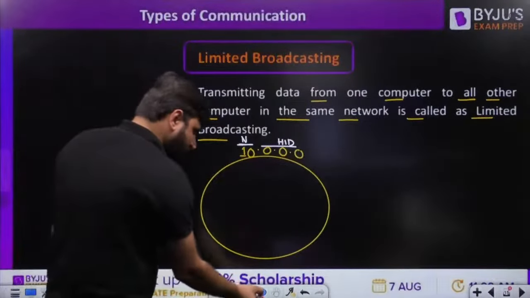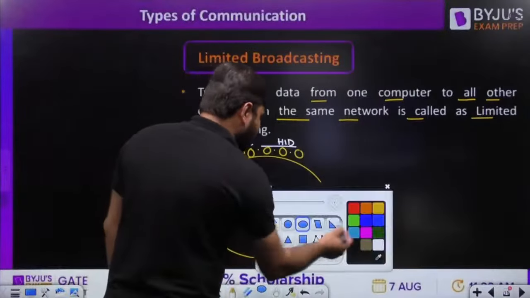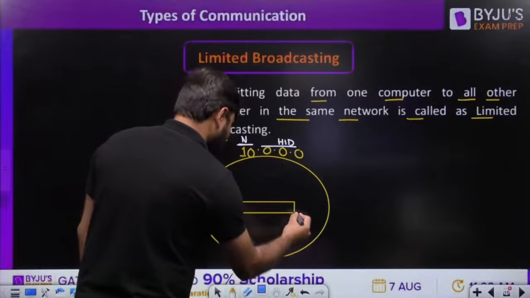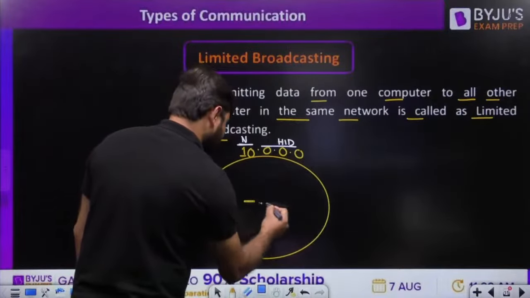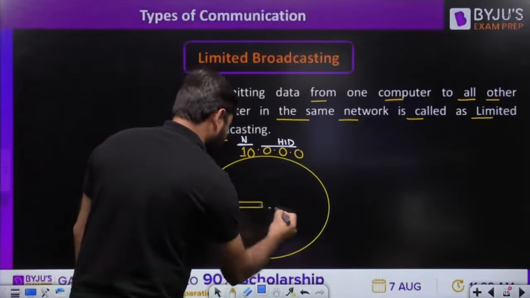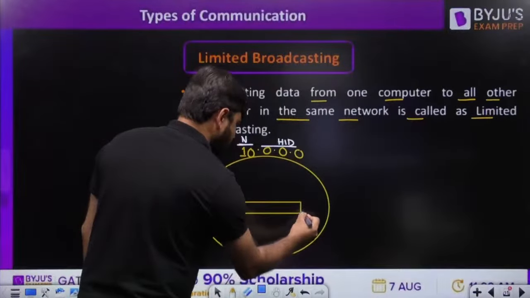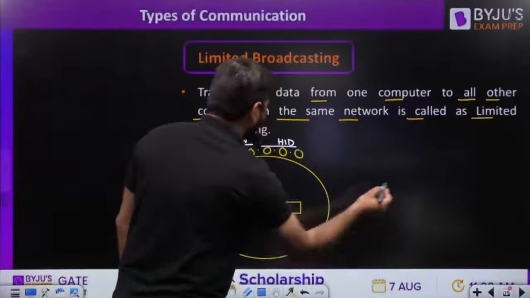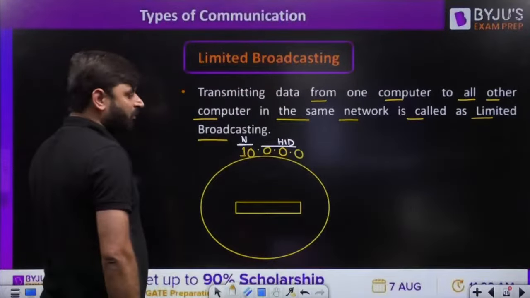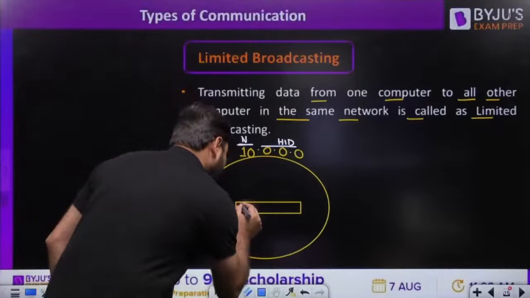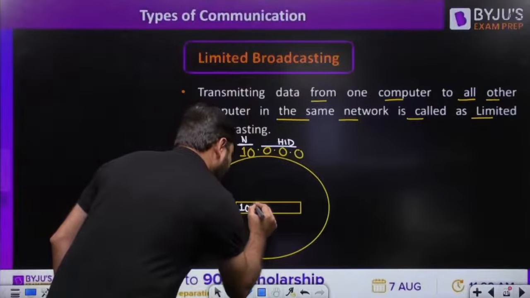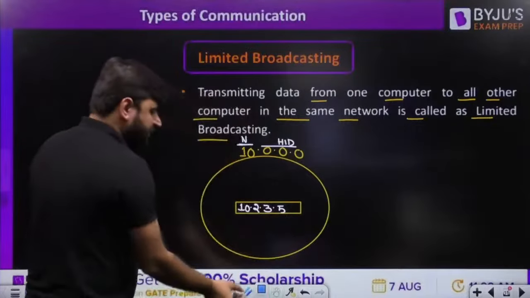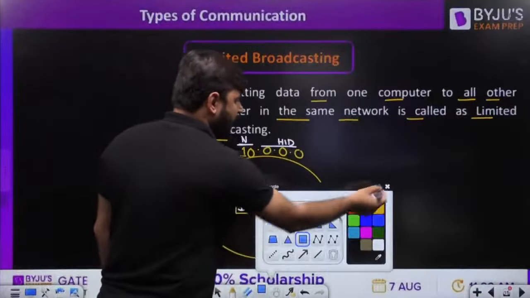Now, any computer of this network, suppose there is one computer here, and you can take any IP address, except all 24 bits 0 or all 24 bits 1; other than this, any number you can take here. Suppose you have written 10.2.3.5. And this computer wants to send a message to all other computers in this network.